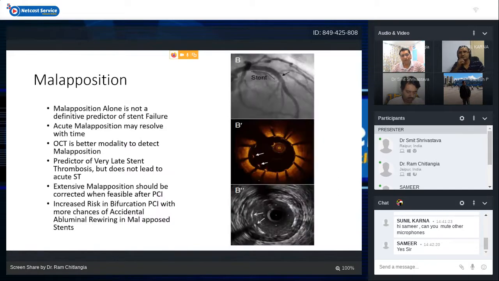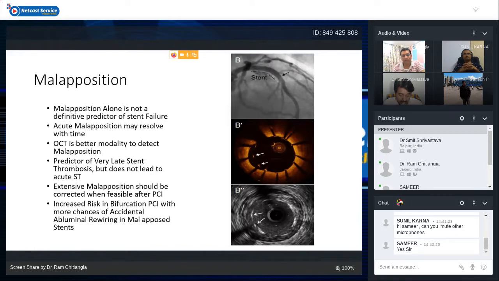Alone, malapposition is not a definitive predictor of stent failure. So whatever malapposition you leave, it may or may not turn out to be of a clinical consequence or some bad clinical outcome. It may resolve with time, and OCT is always a better modality because it has got higher axial resolution. It is a predictor of very late stent thrombosis, but it does not lead to acute stent thrombosis. So it is a good thing that sometimes we do miss malapposed stent, but usually acute outcomes are not bad. Sometimes very late stent thrombosis happens.